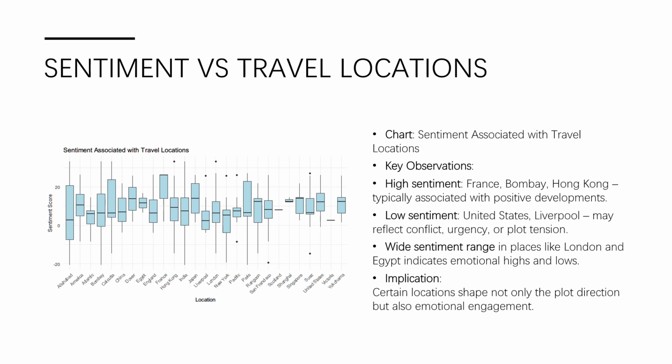So this supports the idea that geographic movement is paralleled by emotional progression, a key insight that combines spatial and emotional narrative elements.